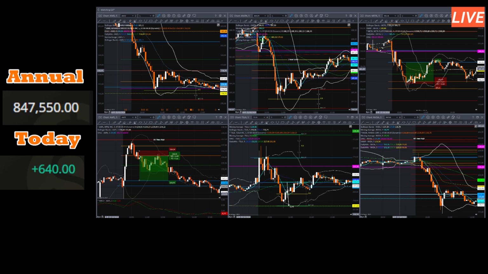And we had a crushing day with $640. Not too bad for a slow day. And it was a pretty slow day for trading. But the Crush It trade setup did take place on two of the tickers we normally watch. And we'll get into those trades here in just a second.